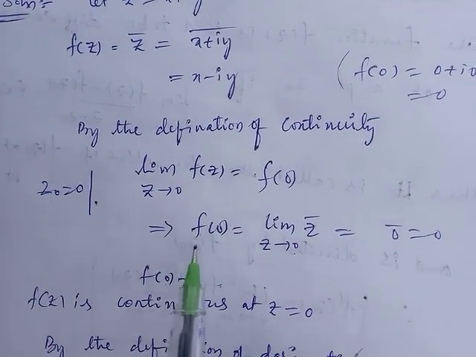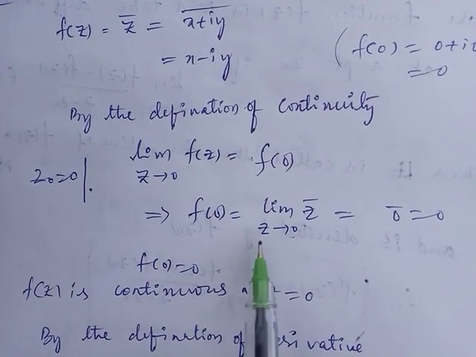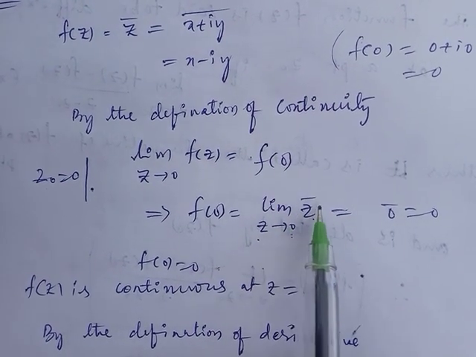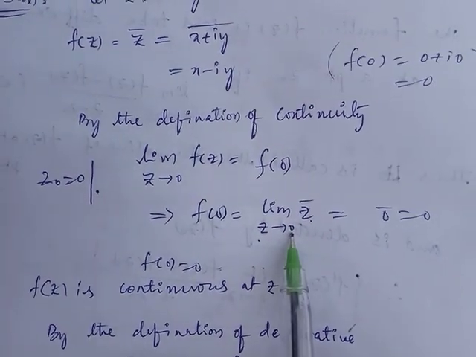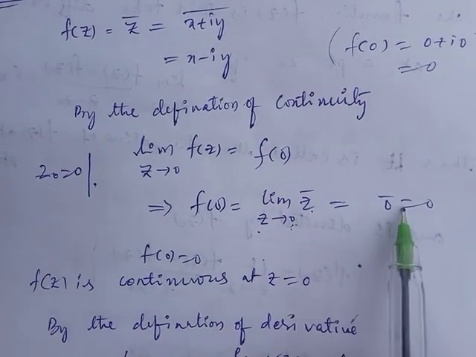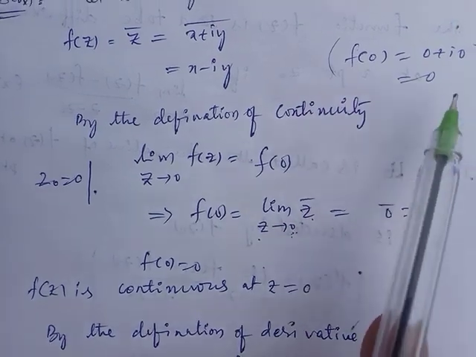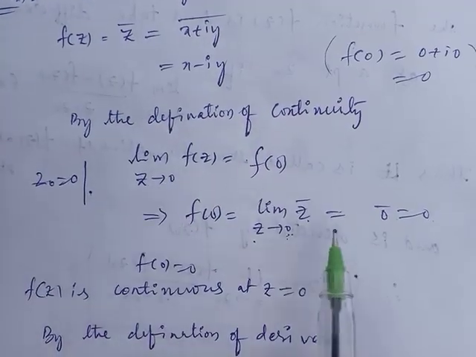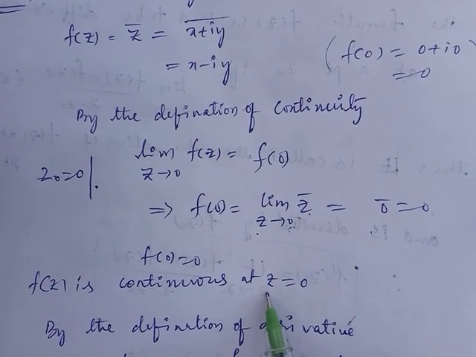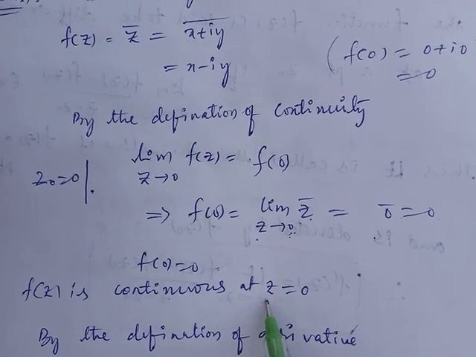Next, the limit as z tends to z naught of f of z, here f of z equal to z bar and z naught equal to 0. Substituting the limit z tends to 0 in the given function, 0 bar equals 0. Are the functional value and the limit value equal or not? Equal. Therefore the function is continuous at z equal to 0.